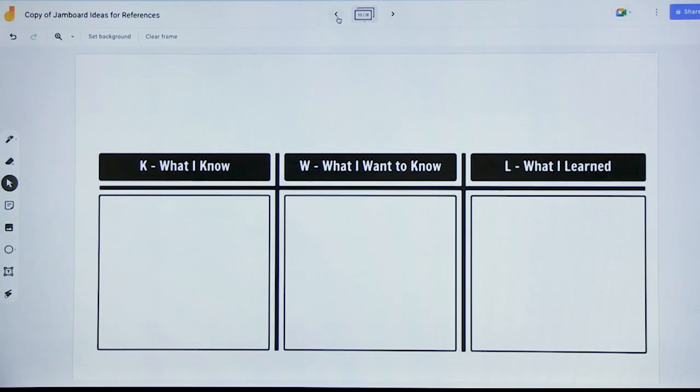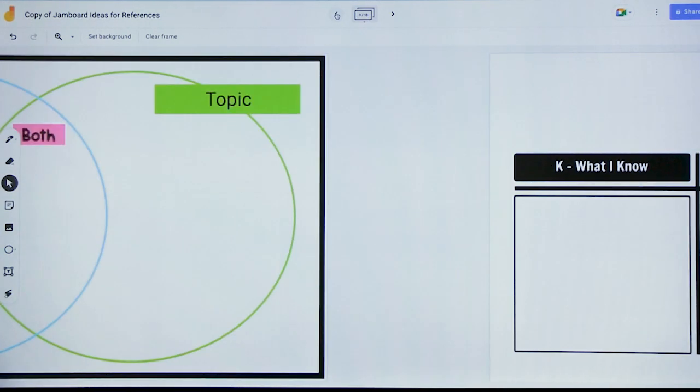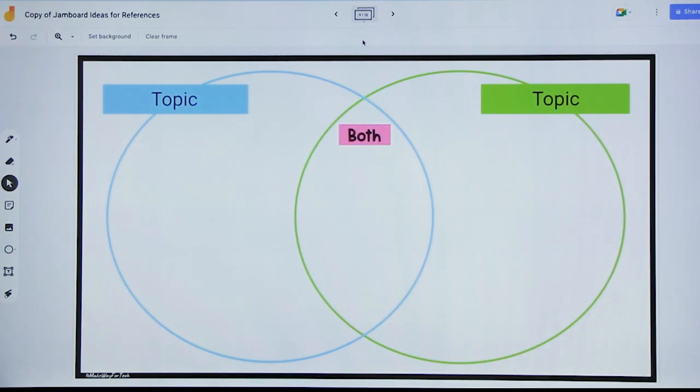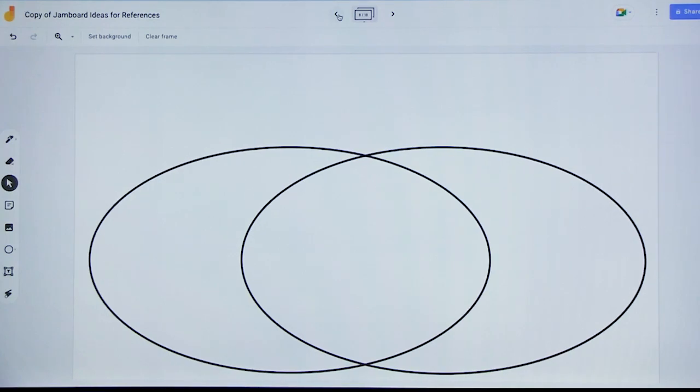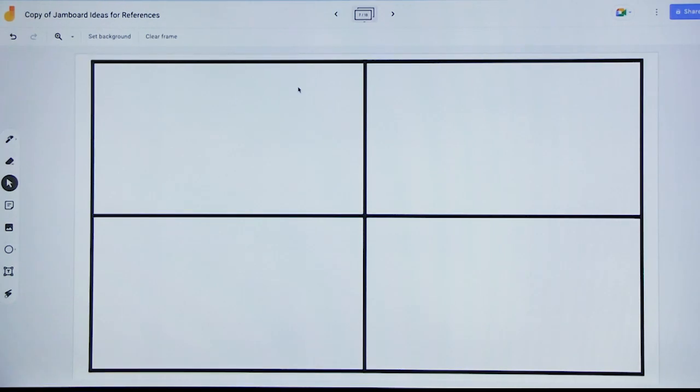All right. Yeah, and the third one? We can also use Jamboard as a graphic organizer. We can put all the graphic organizers in as the background, so you can do whatever you want. Here is a KWL chart, and we have Venn diagrams without titles, without any marks. And also we can do Four Corners in Jamboard.